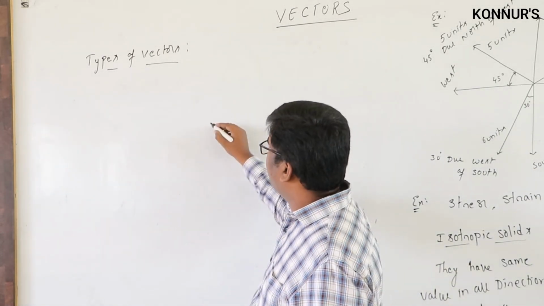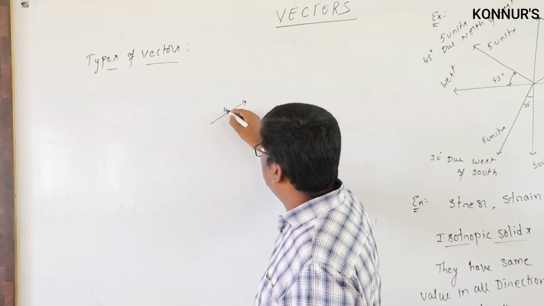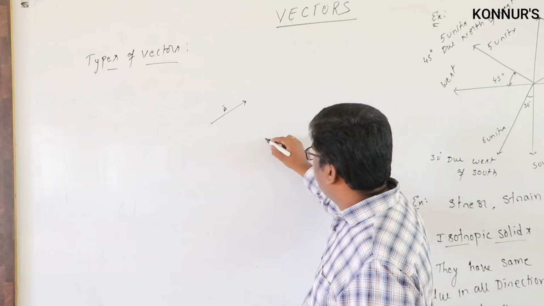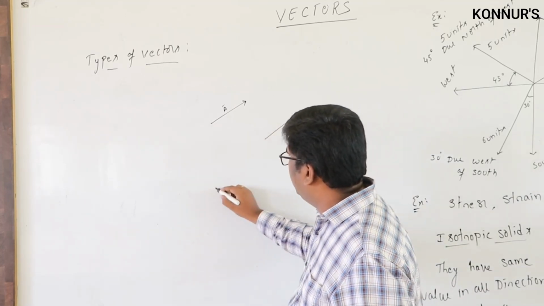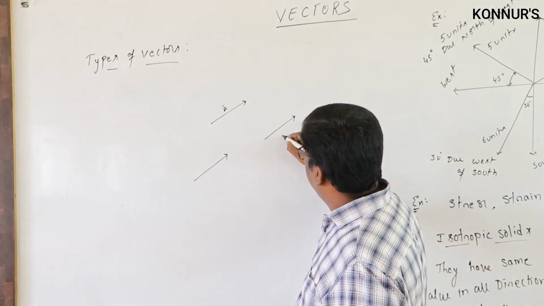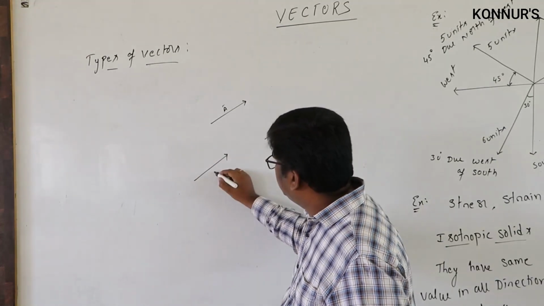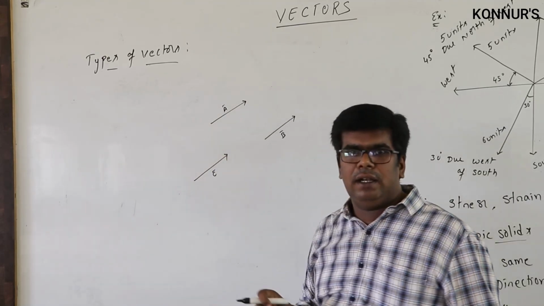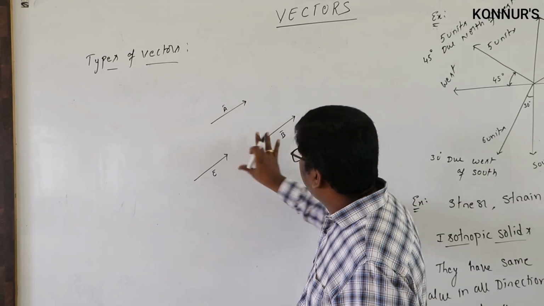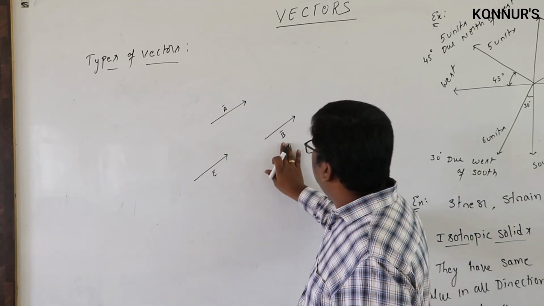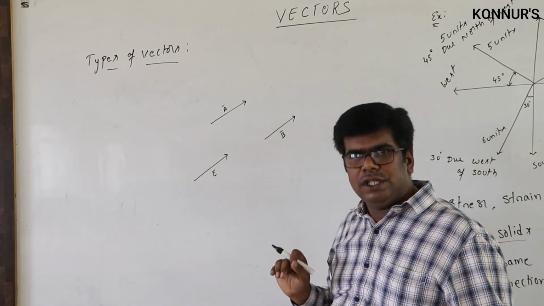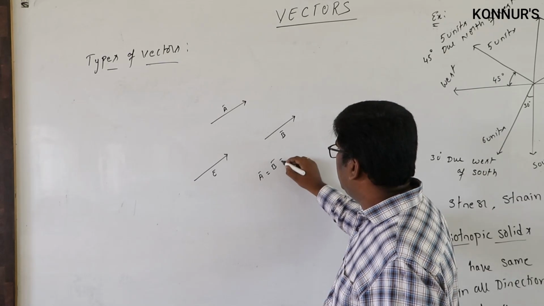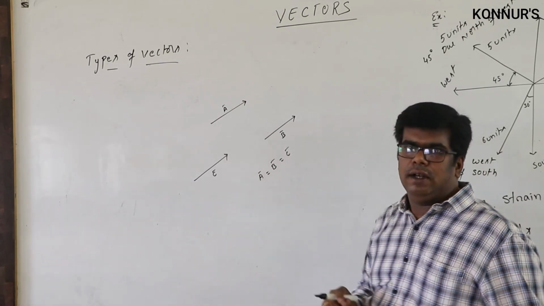For example, if vector a bar is there, and you displace it parallel to itself, having the same magnitude, like this, that gives b bar and c bar. Just this vector is displaced to here and this vector is displaced to here, parallelly. So if you displace a vector parallel to itself, the vector will not change. Then you can say these vectors are all the same: a bar equal to b bar equal to c bar.